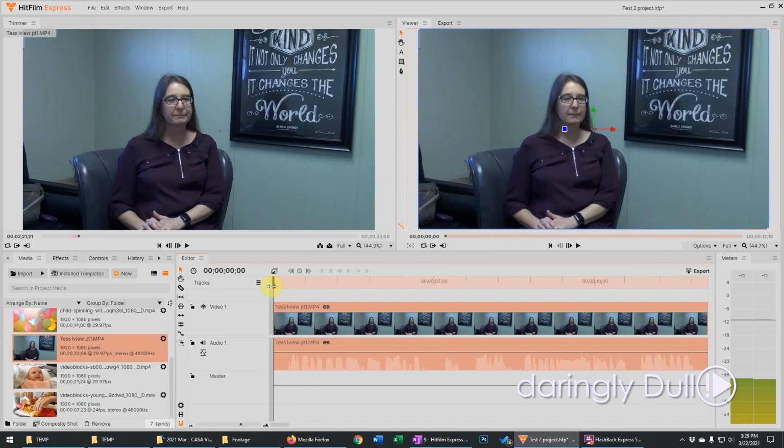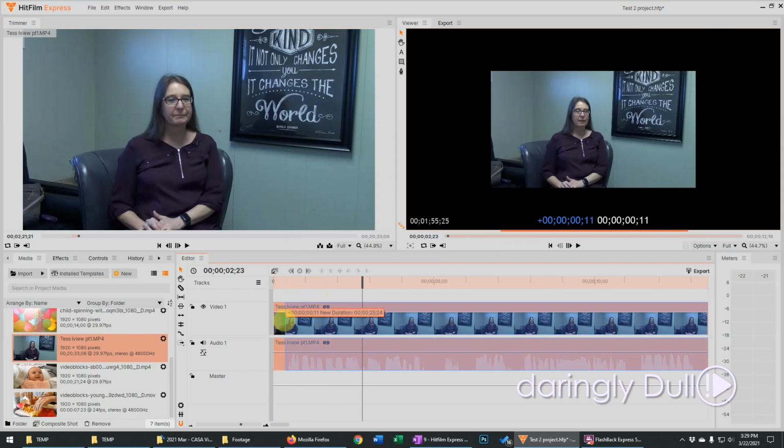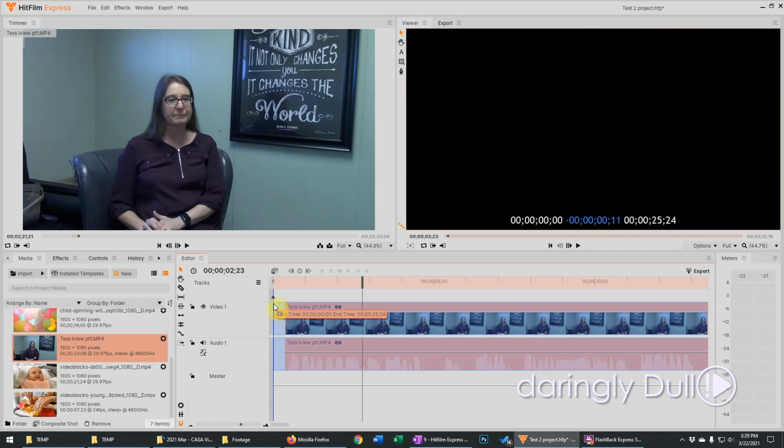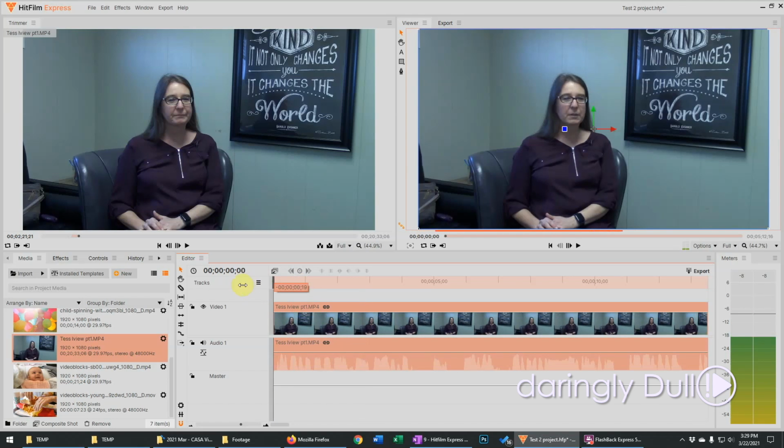So not only is there a video clip on video 1 track, but there's an audio clip on the audio 1 track. We'll trim it up a bit. And as I trim the video track, notice that it also trims the audio at the same time. It keeps them in sync. We'll look at that in a second, but let's pick this clip up and drag it to the beginning of the timeline. Now she's speaking at the very beginning of the timeline without that short pause at the start.